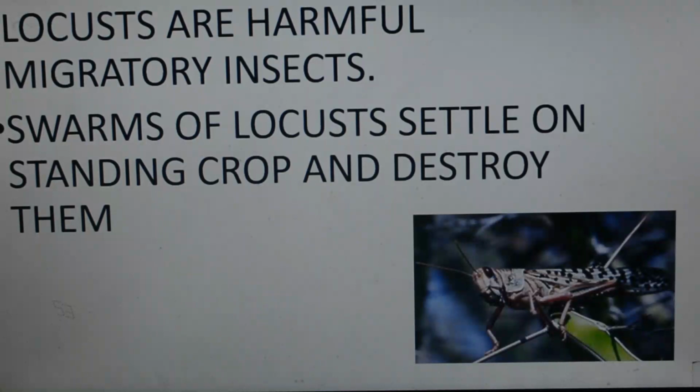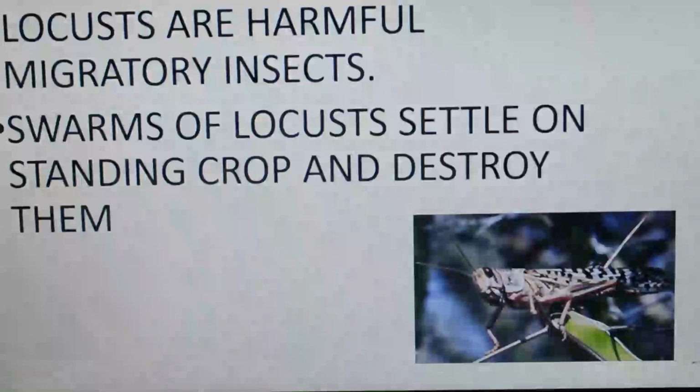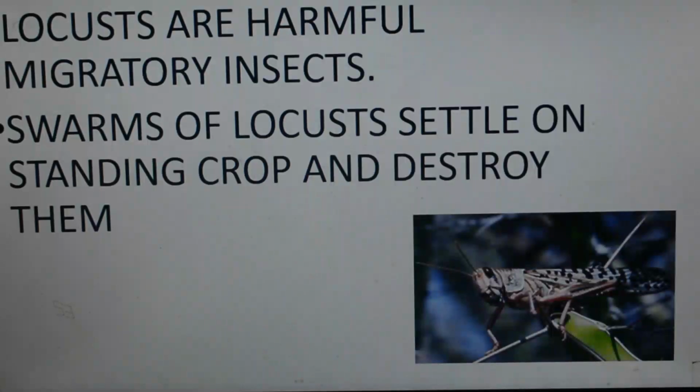Now we'll learn about a few more migratory animals and birds. Whether you have heard of them, I am not sure: locusts. Locusts are harmful migratory insects. They are called harmful because they destroy the land. They come and land on crops and then destroy them. We can find these migratory locusts in Africa, where they destroy the complete agriculture and crop area. So normally the Africans try to kill these locusts.